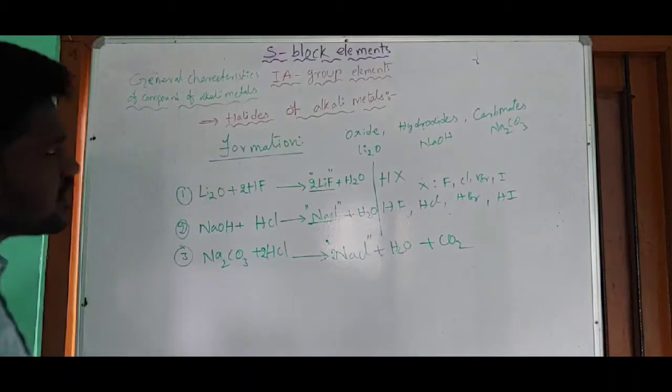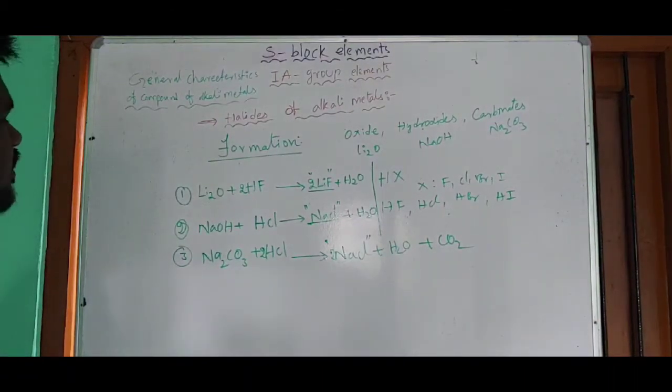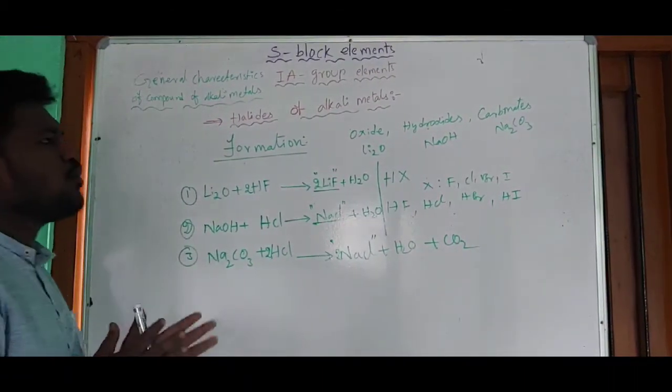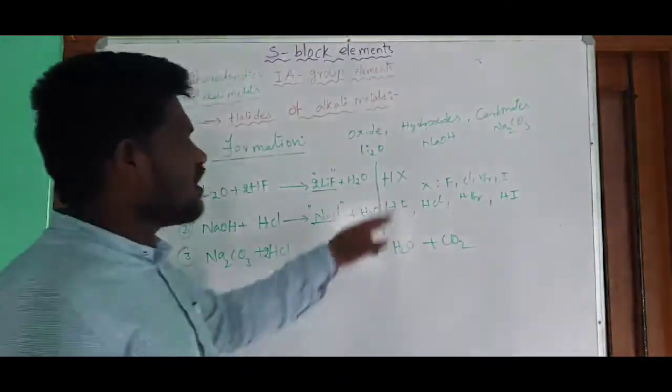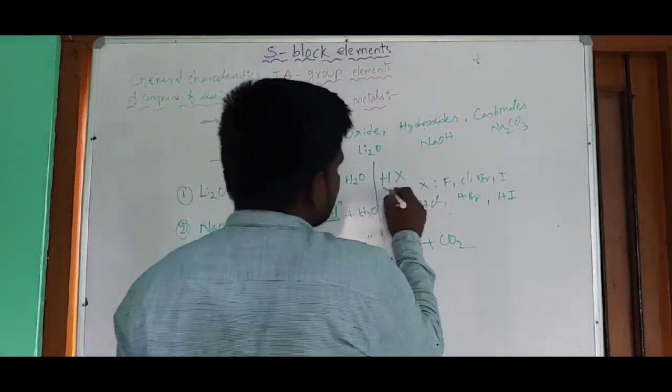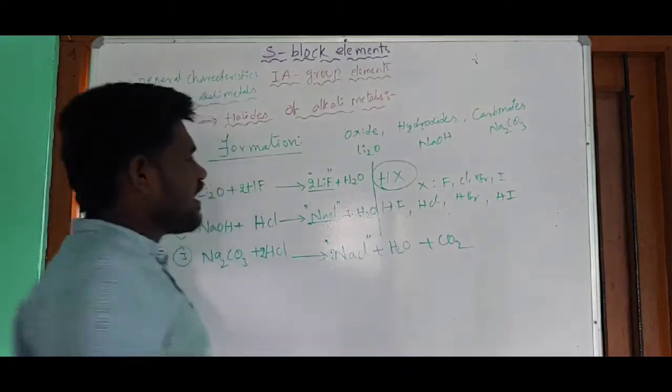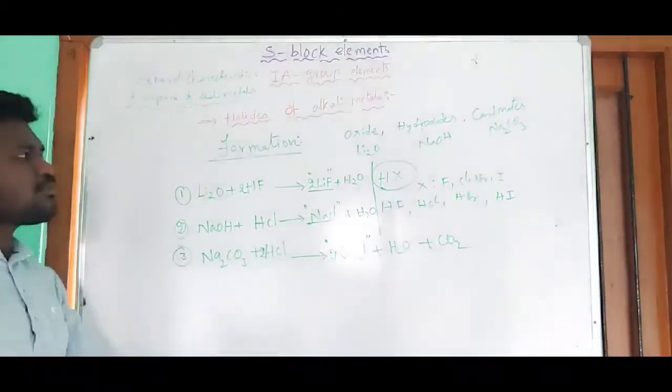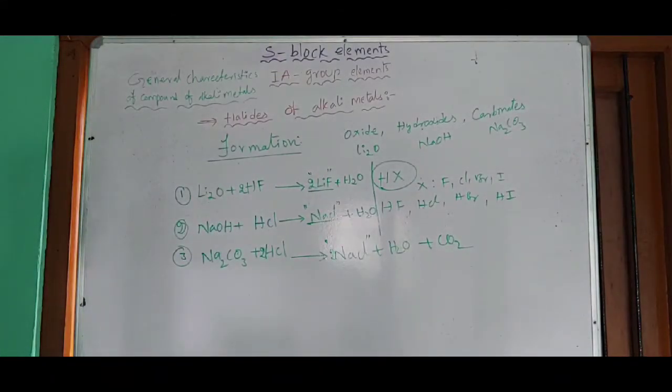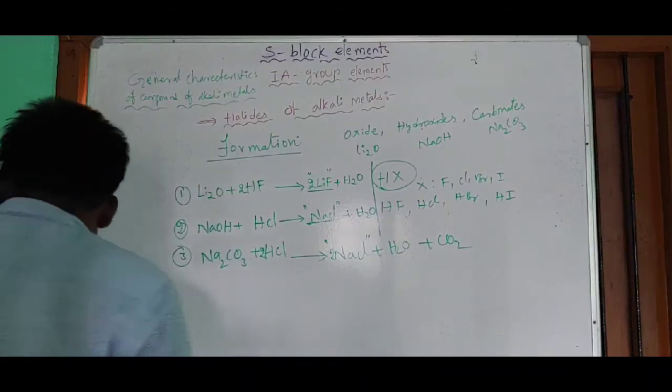So here halides are obtained when you treat the oxides, hydroxides, carbonates individually with the hydrohalic acids. When you treat them with hydrohalic acid, we can get the respective halides of the alkali metals. Okay, and the next one.